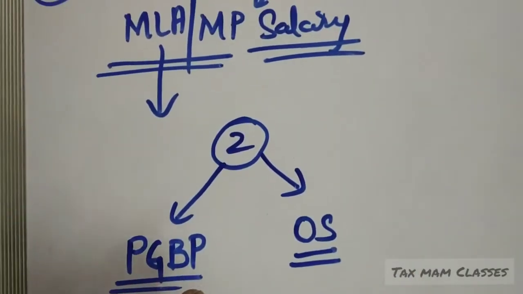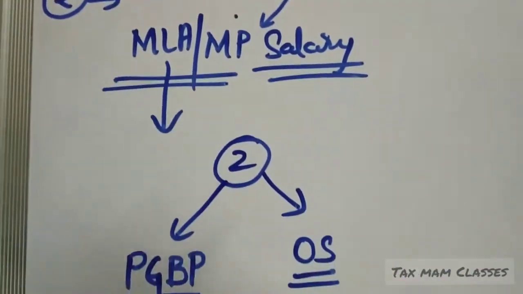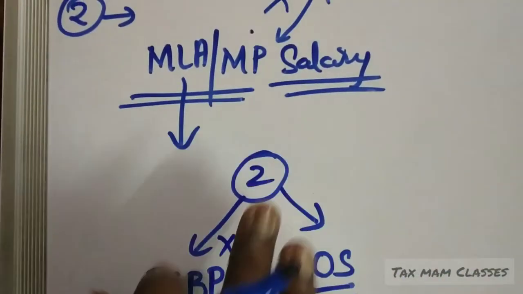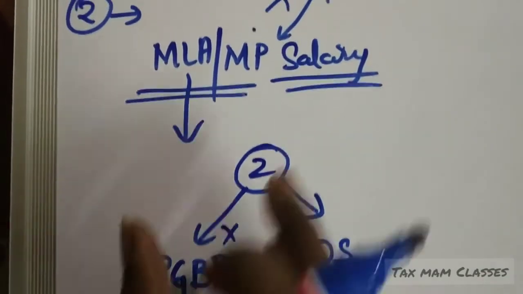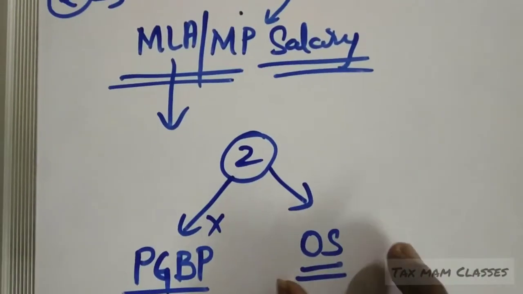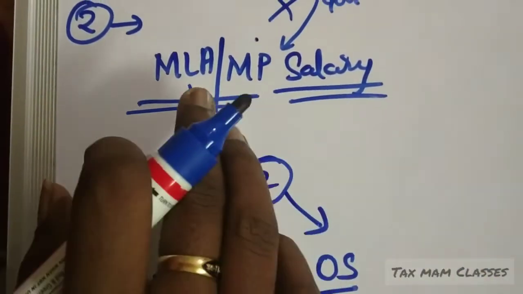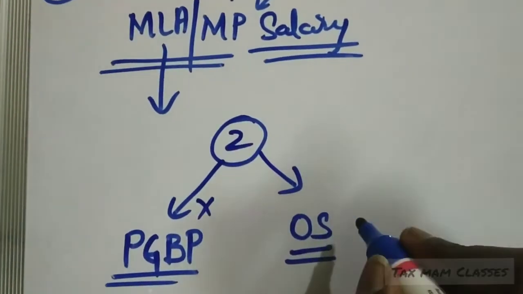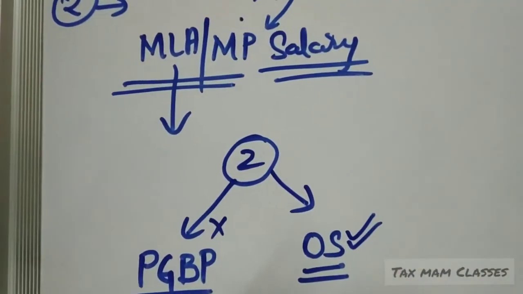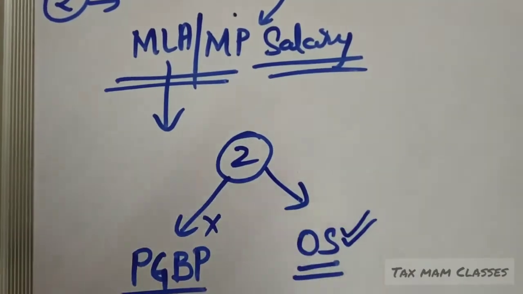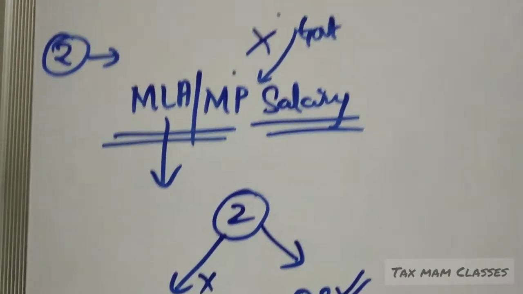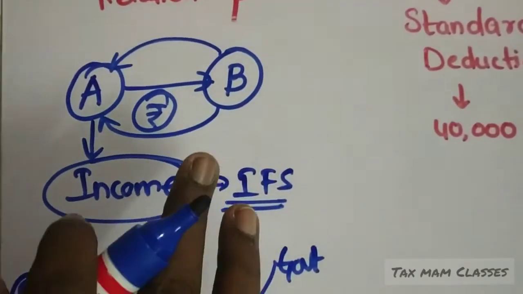Is it any business or profession? No. So it is not taxable under this head. Then it will be taxable under the head other sources. That means a salary received by an MP or MLA will be taxable under the head income from other sources, not income from salary.